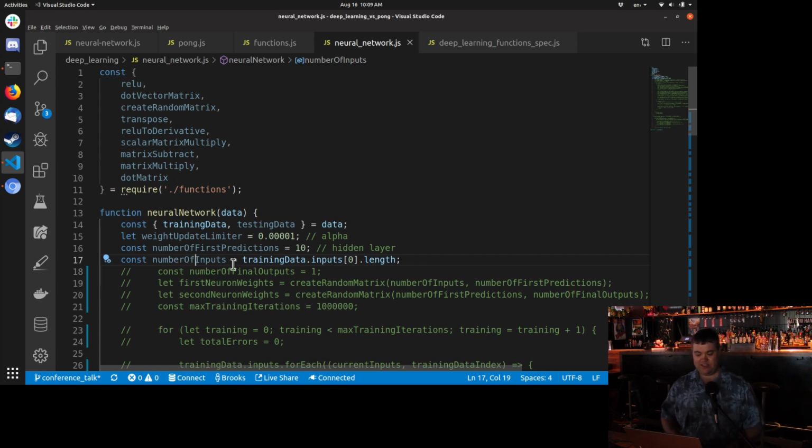Number of inputs. This is the number of inputs that we're getting from our training data. We're getting training data, and that's an object that has an inputs array, and that's all the training data. I actually have over 100 training data items. So I created that random ball 100 times, created all the paddles 100 times, and then we're going to loop through all those.